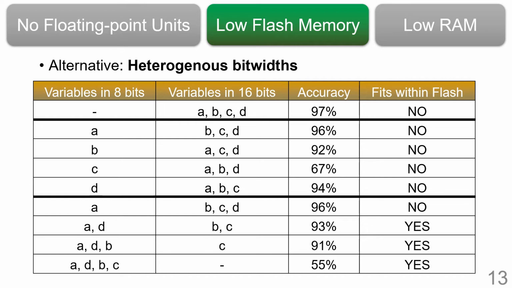This helps to improve the latency of the resultant code, as 16-bit operations are much more costly than 8-bit operations. In this example, Shiftry outputs the code in which A, D, B use 8 bits. This algorithm compresses the model size enough to fit within the flash memory constraints on all of our benchmarks.